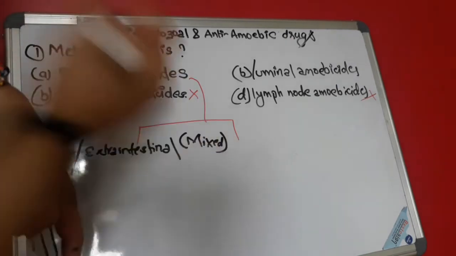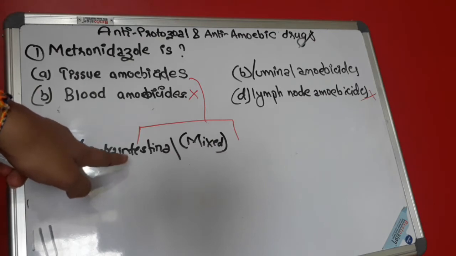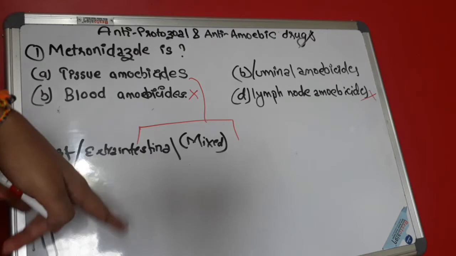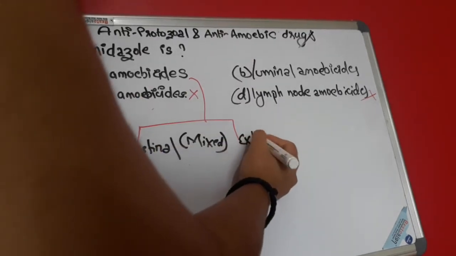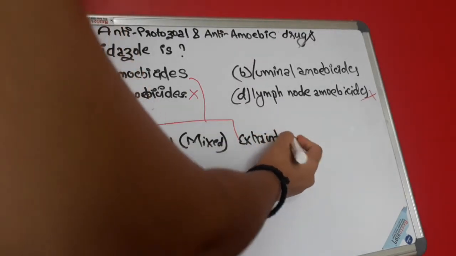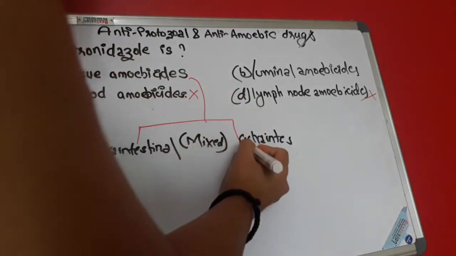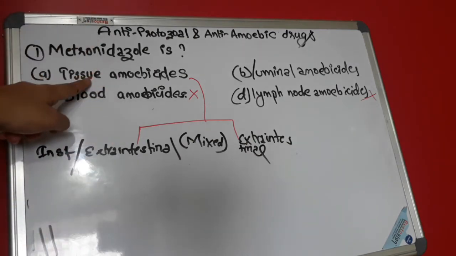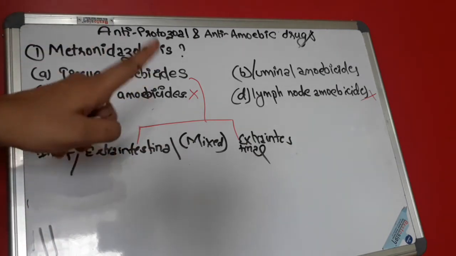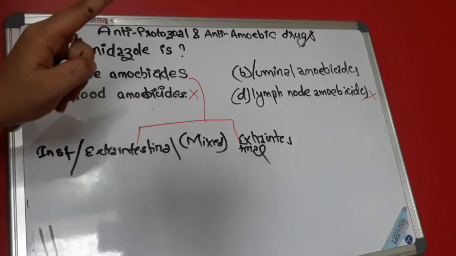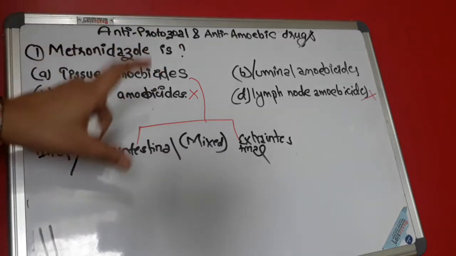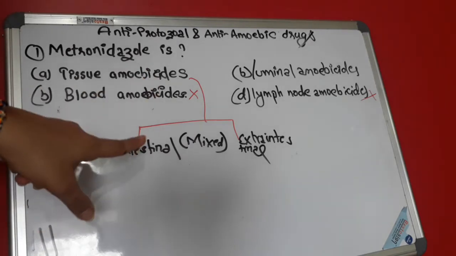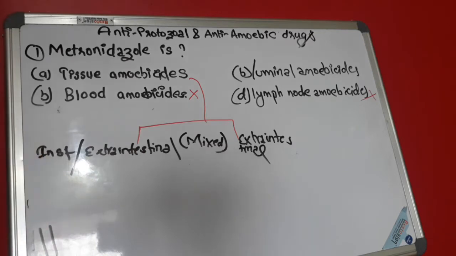They are killed by intestinal and extraintestinal amoebicides. The tissue amoebicides are classified into mixed and extraintestinal, and for luminal amoebicides there is no further classification, they are just luminal amoebicides.